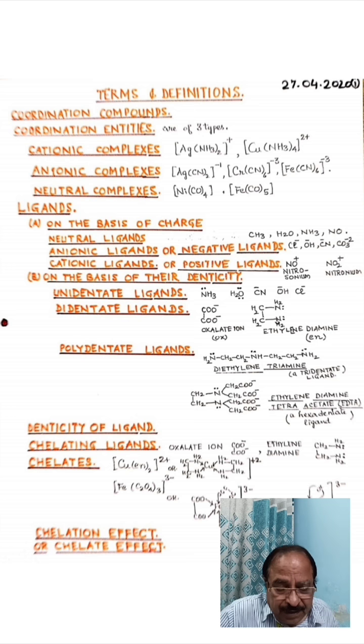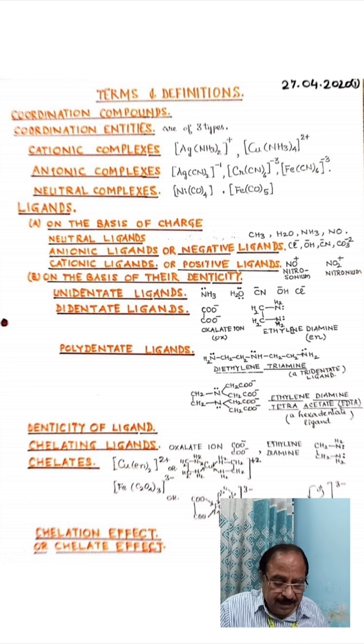Now the next definition is denticity of the ligand. What do we understand by denticity? Denticity of the ligand is the number of donor atoms through which a ligand ligates with the central metal atom or ion.